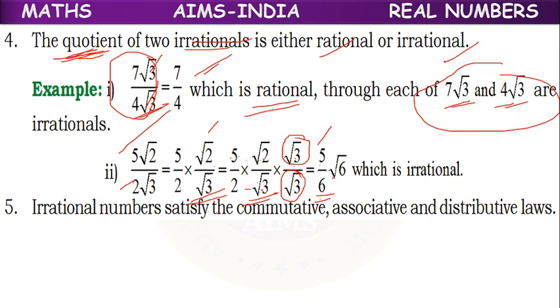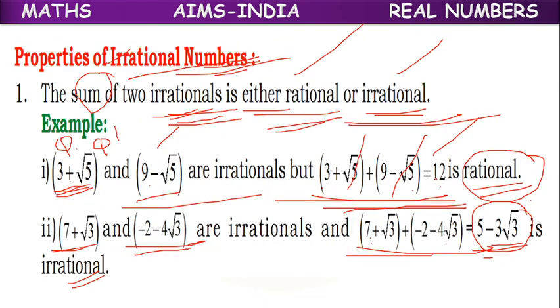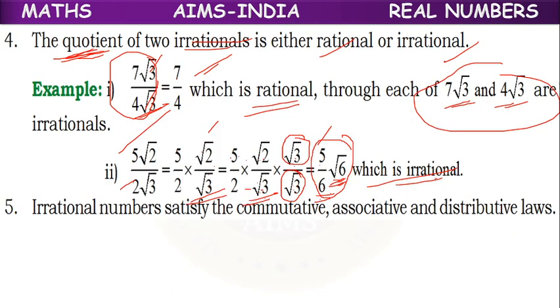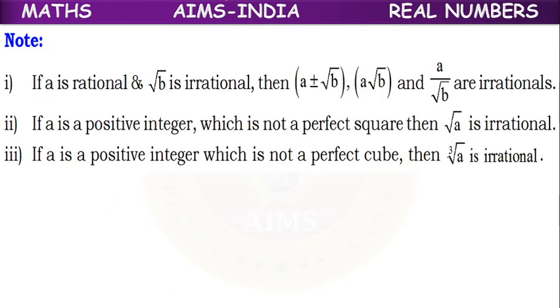Root 2 into root 3, root 6 we get. So 5 by 6, root 6, which is an irrational number. So the sum may be rational or irrational, the difference may be rational or irrational, and the product and quotient also may be rational or irrational.